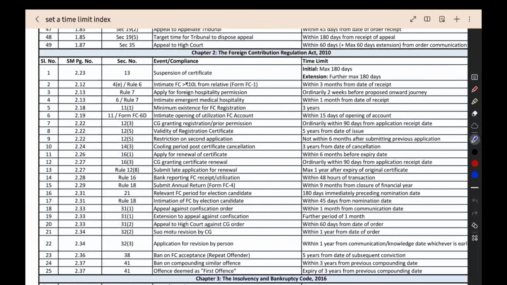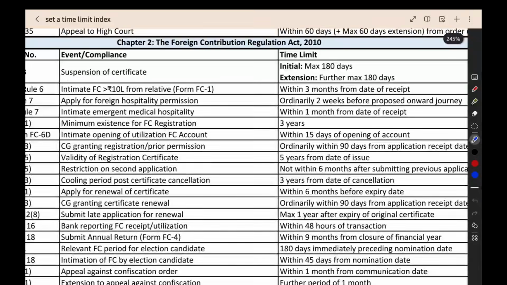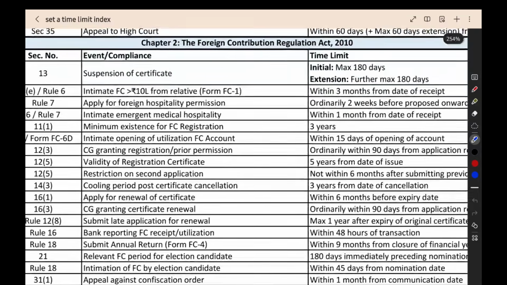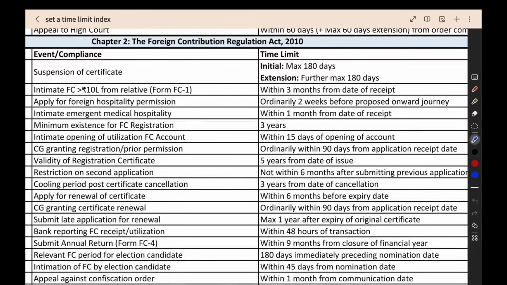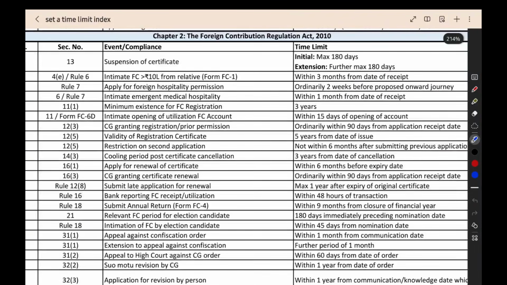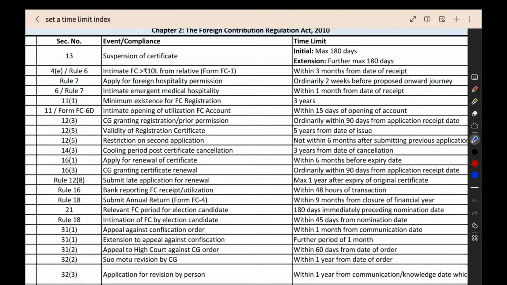All the time limits in this particular chapter will be covered here. Like for suspension, initially they can do it for 180 days, then they can extend it for one more 180 days. Then when you are getting more than 10 lakh rupees foreign contribution from a relative, you have to give intimation to the central government within 3 months from the date of receipt. Everything is given in the form of time limits, in the form of tables here.